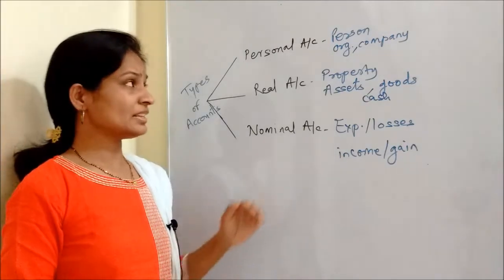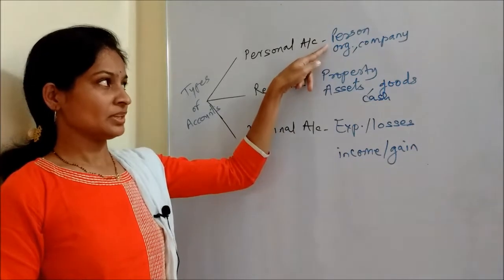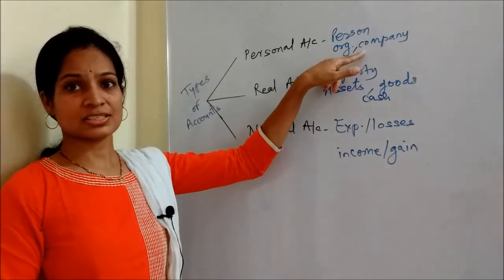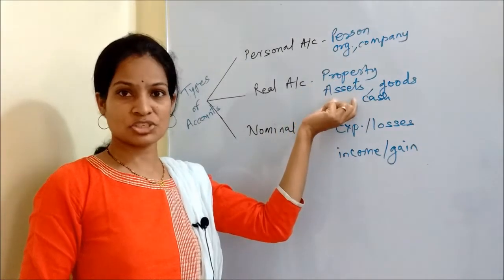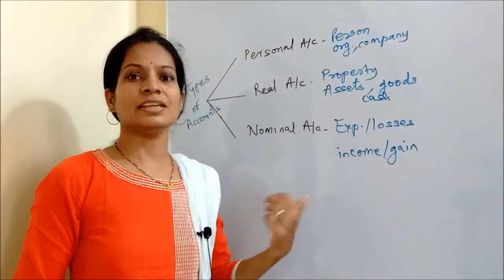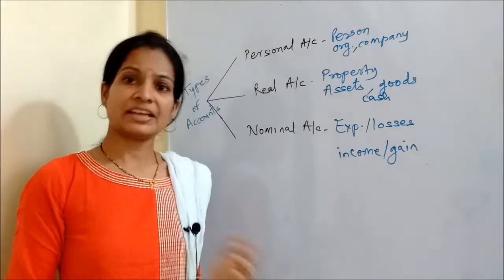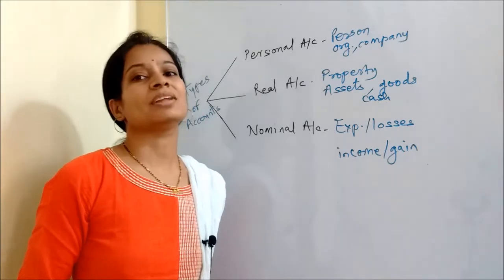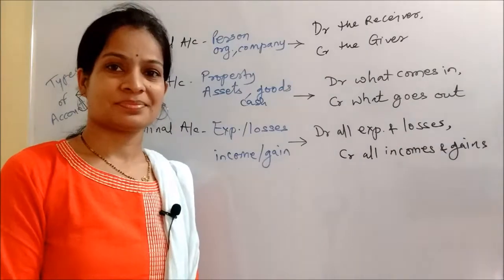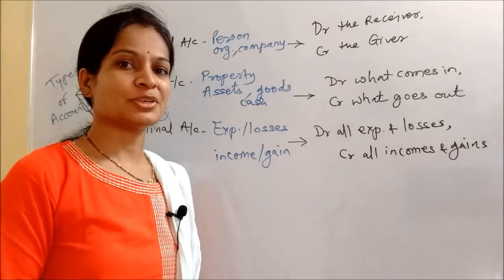So if you can identify in the given transaction, if there is any person, if there is any company or organization or institution, if there is any property or assets which is mentioned, or is there any income, loss, expense that is mentioned in the transaction, identify the account type accordingly and you can apply the rule of debit and credit. Let's have a look at the three rules of three different types of accounts.